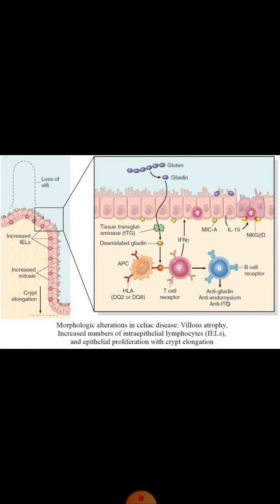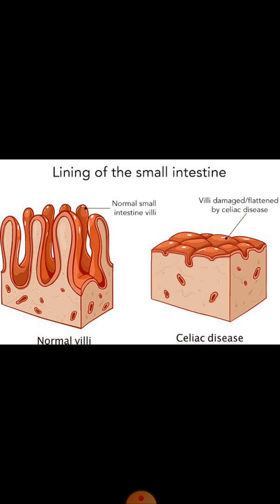These anti-endomysial antibodies are actually anti-tissue transglutaminase antibodies, but the difference is that they are produced in the endomysium. These anti-tissue transglutaminase antibodies are formed in lamina propria, and these anti-endomysial antibodies are formed in the endomysium, which is the connective tissue layer present outside the smooth muscle cells. So this is the pathogenesis of the celiac disease.